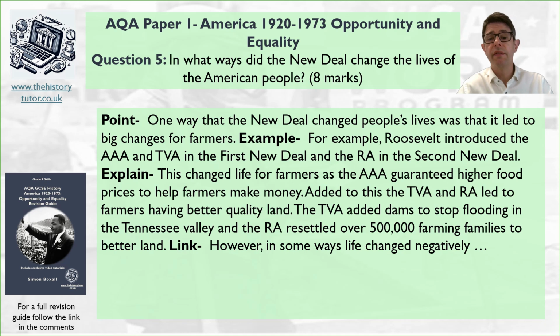So this changed life for farmers, just general farmers, as the AAA guaranteed higher food prices to help farmers make money. Added this, the TVA and RA led to farmers having better quality land. TVA added dams to stop flooding in the Tennessee Valley, and the RA resettled over 500,000 farming families to better land. So you could say more. You could say that there had been a dust bowl, there had been land wasted and ruined. You could say about farming prices going up is really important because they were so low in the 1920s. You could say a little bit more if you like.